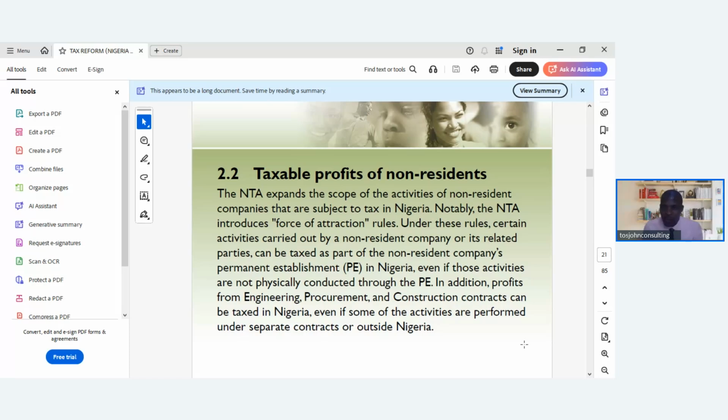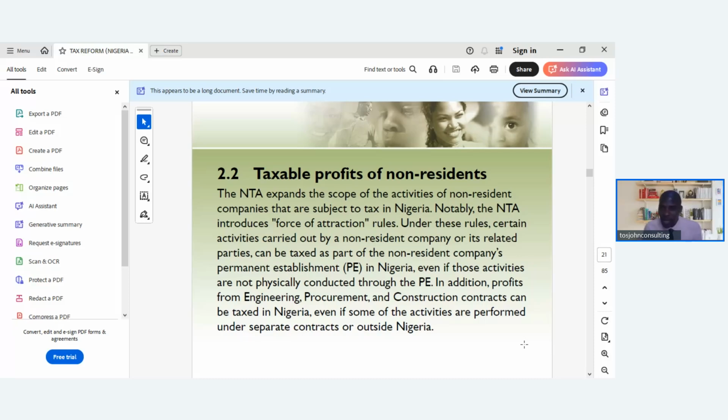In addition, profit from engineering is where the scope now comes in, where they will be taxed. Engineering, procurement, and construction contracts can be taxed in Nigeria. I call this one EPC.